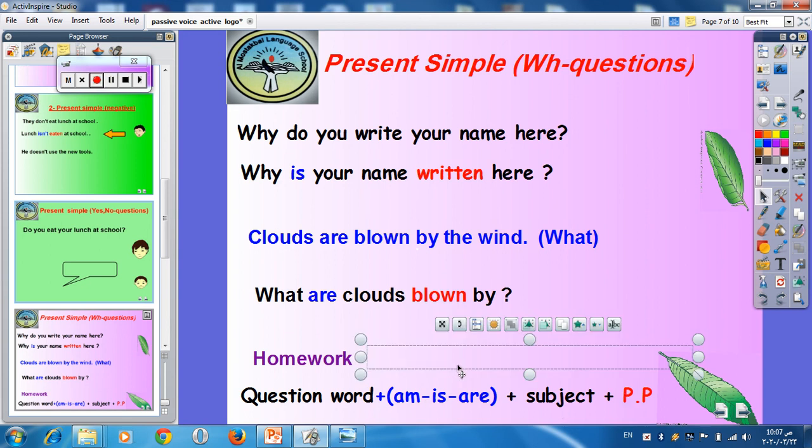What about our homework? Of course, you have your booklets at home. If you open your booklet, unit 16, the new Hello booklet, open your booklet, unit 16. You will find the section of the grammar lesson, unit 16 grammar lesson 2, and you will find the homework. You can answer this homework there.